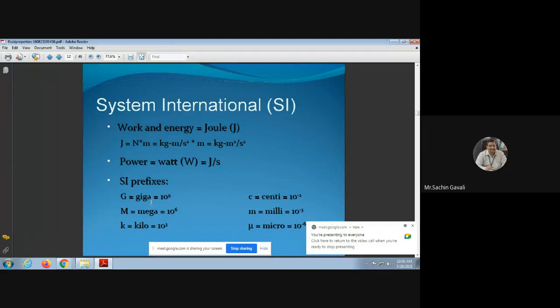Okay, so in the last lecture, I think we covered some of the important properties of the fluid. So we'll revise some properties because these are basic properties and very important to learn the future concepts of fluid mechanics.